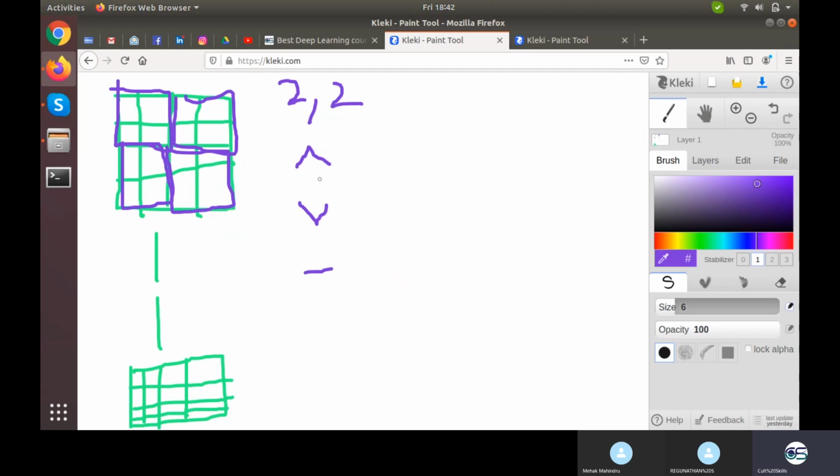Now what is the meaning of max pooling? Let's understand what pooling will be doing. From this image there are four units, four subunits I would say. From every subunit it will take one value. So one value to represent this part, one value to represent this part, one value to represent this part, and one value to represent this part.